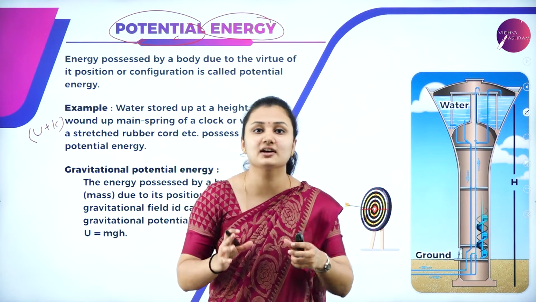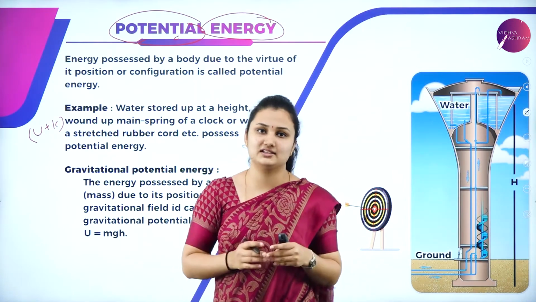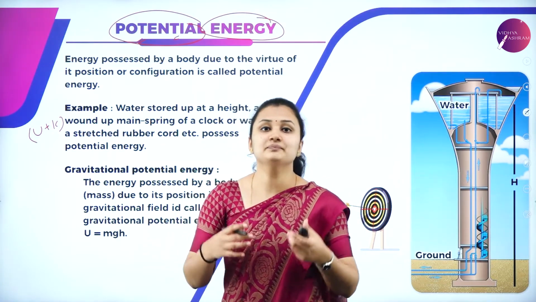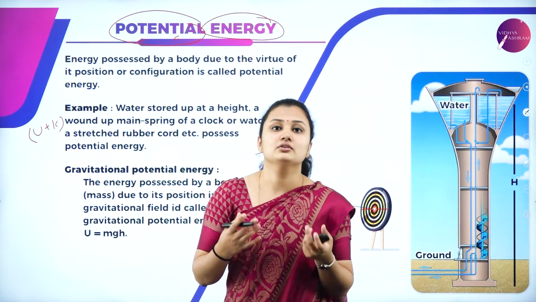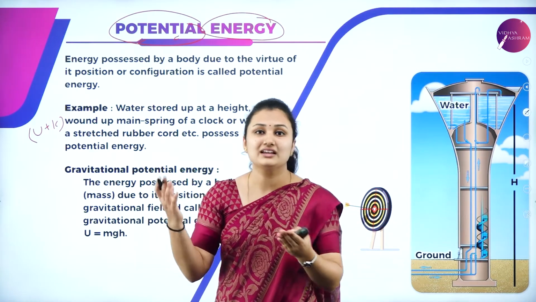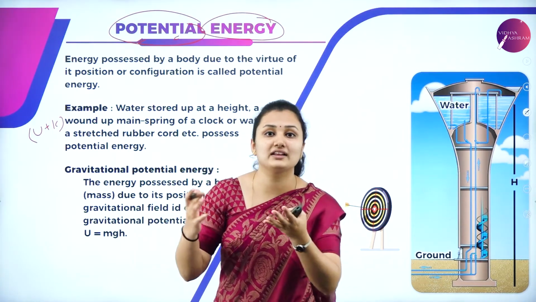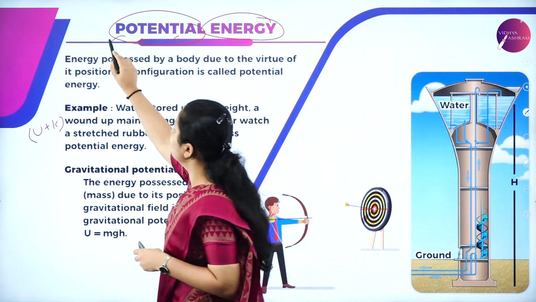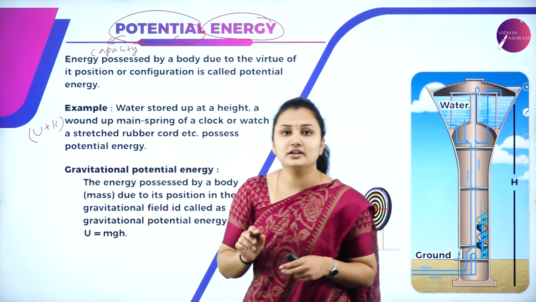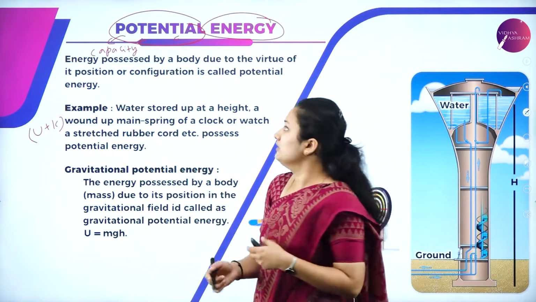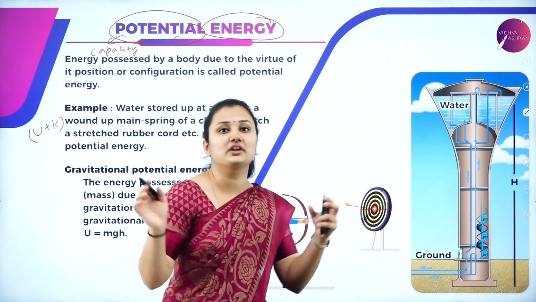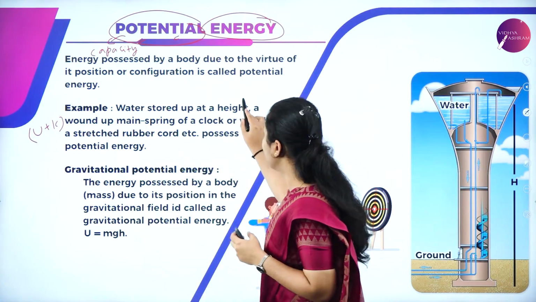I say the child has the potential to score well in the exam. What do you mean by potential here? That is the ability, the capability of a body to do something. He or she has a potential to score well in the exam. Potential means it is the capacity or capability of a body to do something, to perform some work. It's called potential energy.